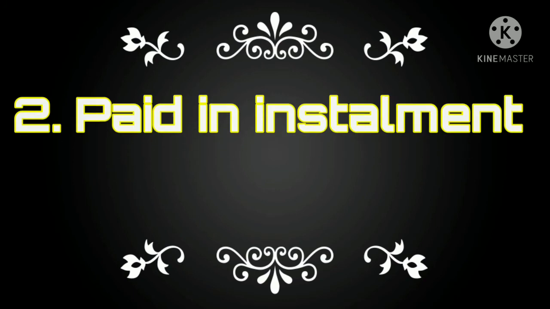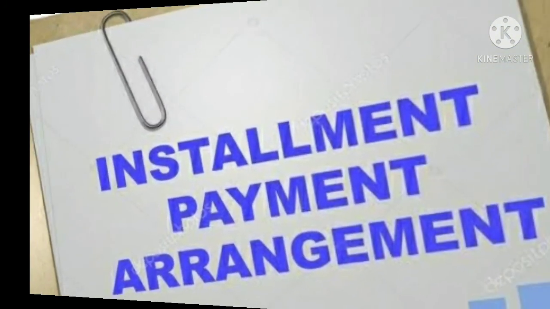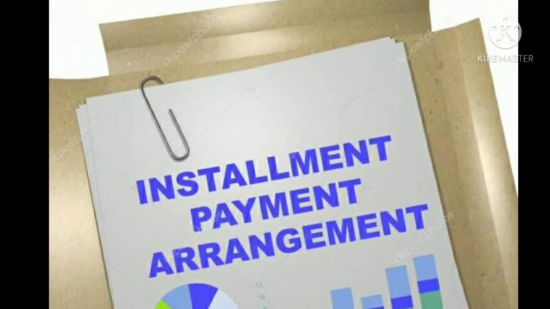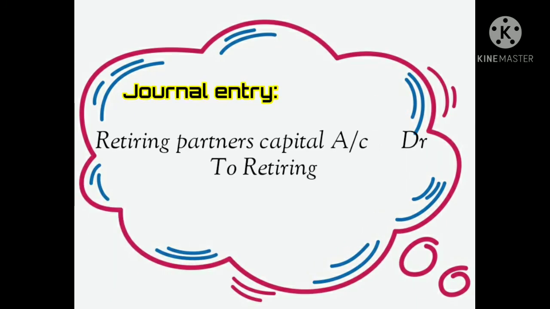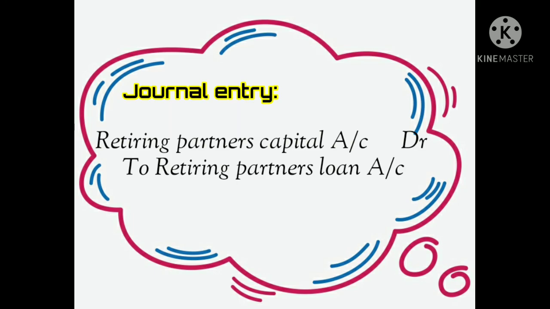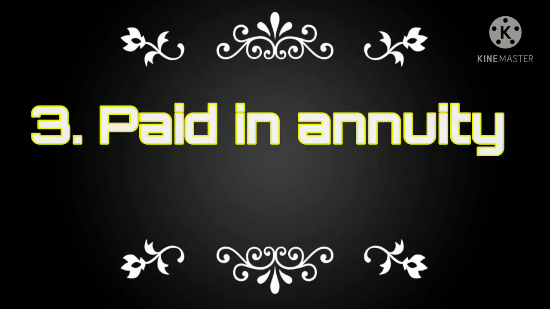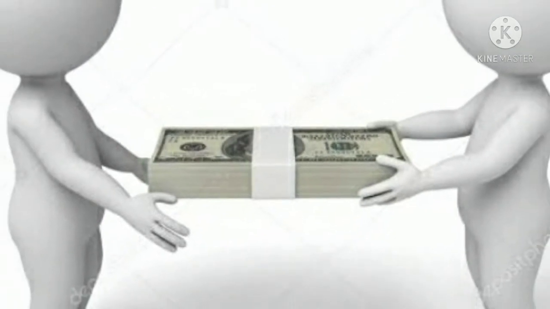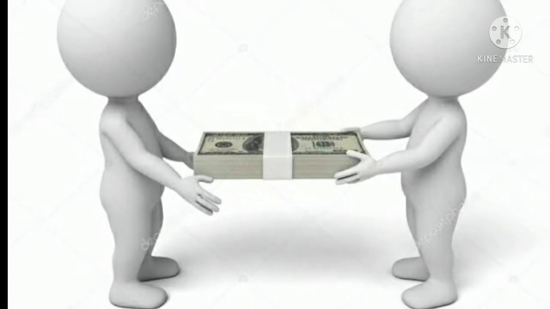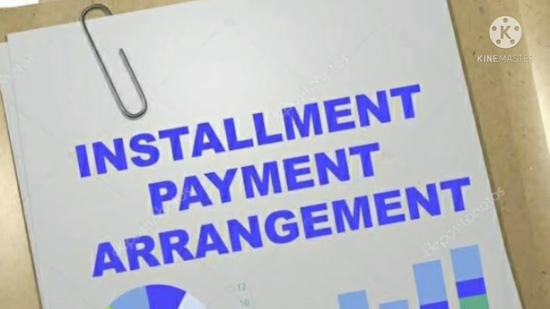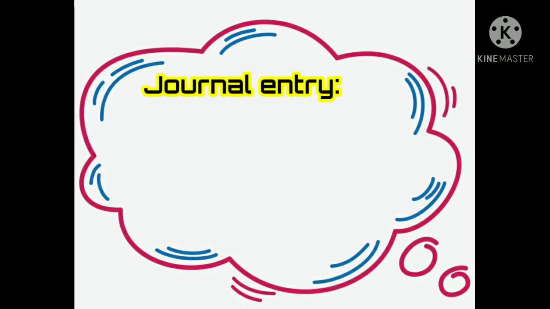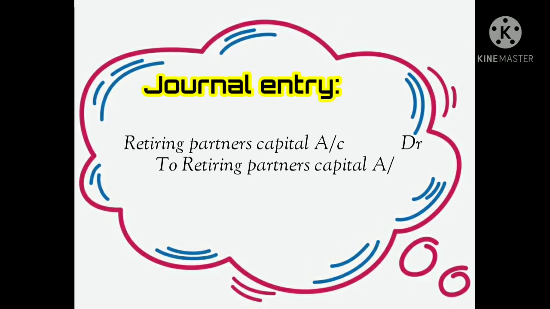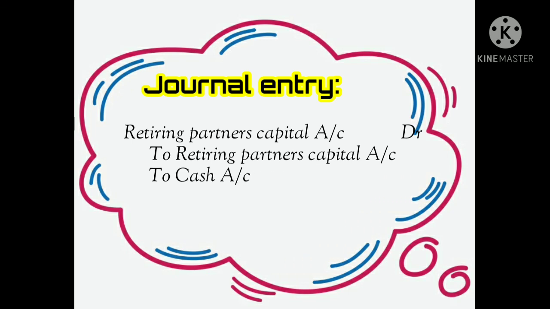The second method is paid in installments. It is the payment to the retiring partner by the installment method. Journal entry is retiring partner's capital account debtor to retiring partner's loan account. The third method is paid in annuity. It is the payment to the retiring partner partly in cash and the balance amount by the installment method. The journal entry is retiring partner's capital account debtor to retiring partner's loan account and cash account.